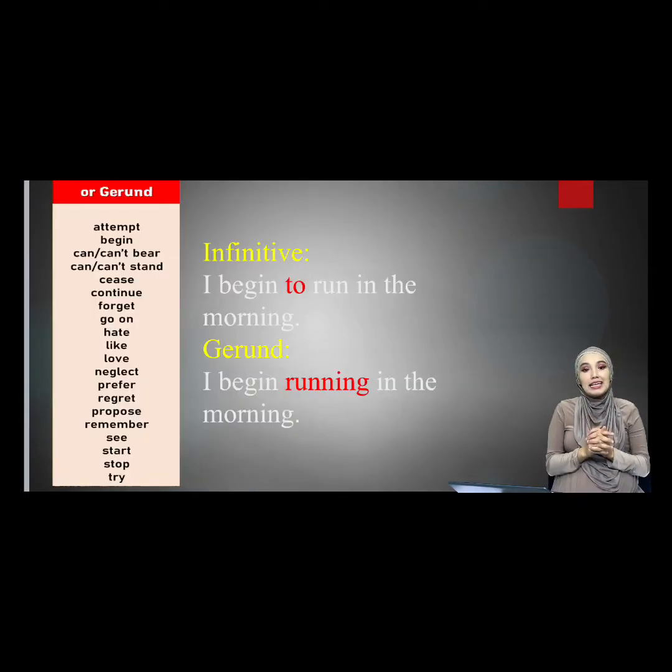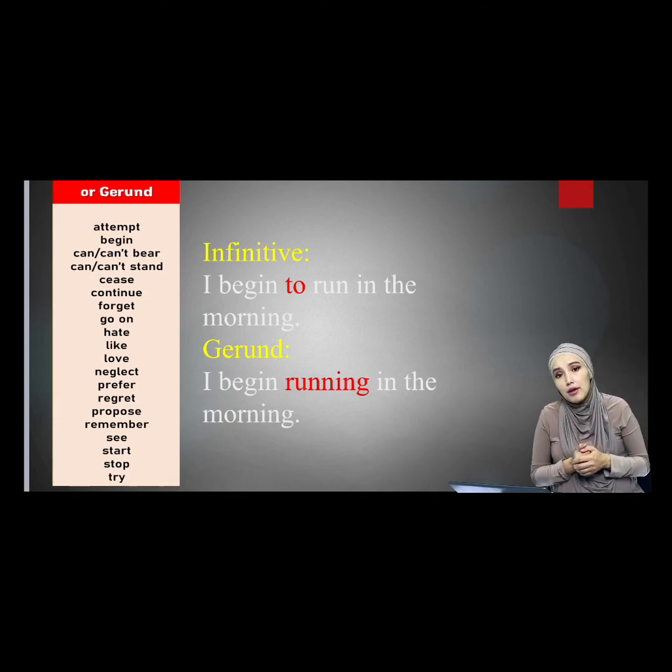By the way, I'd like to say that there are some words which are used in both cases, as a kind of infinitive and as a kind of gerund. So, you can say, I begin to run in the morning, or I begin running in the morning. For example, begin, can't bear, can't stand, cease, continue, forget, go on, hate, like, love. You can say, I love cooking. You can also say, I love to cook. Yes, they are similar. Neglect, prefer, regret, propose, remember, cease, start, stop, and try.